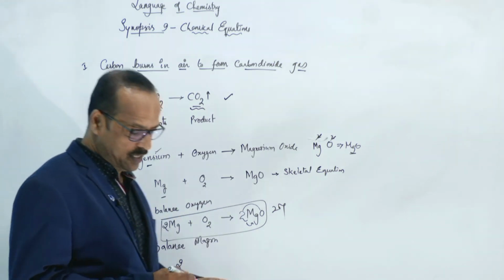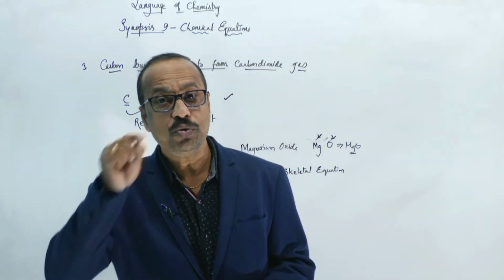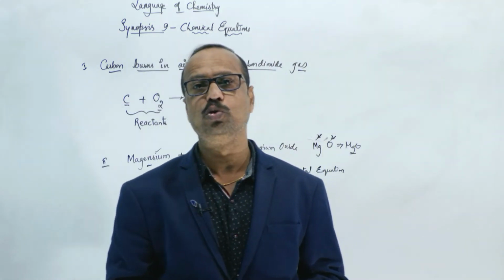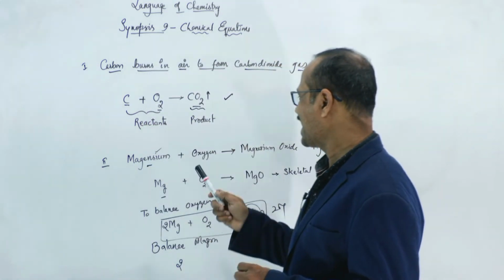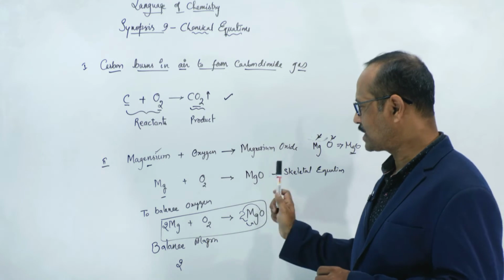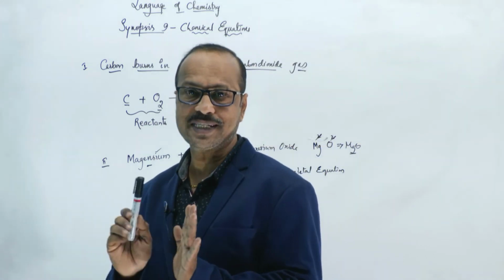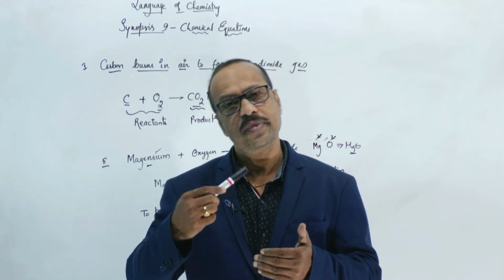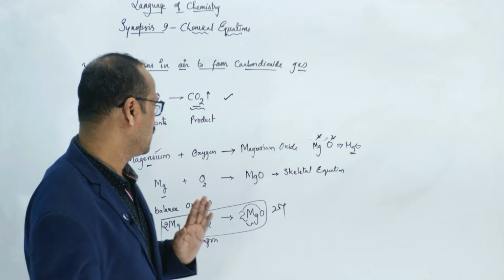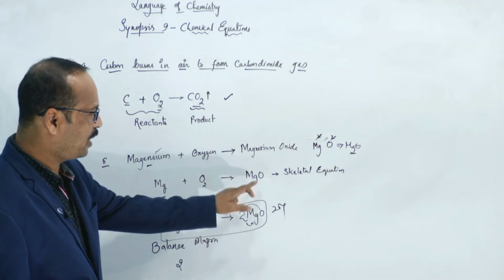So whenever you write chemical reactions as equations, you have to write balanced equations only, not a skeletal equation. This is called a skeletal equation. You should not write the skeletal equation. You have to balance that skeletal equation, then write the balanced equation. Is this clear? So see here, magnesium Mg, oxygen O2, MgO.